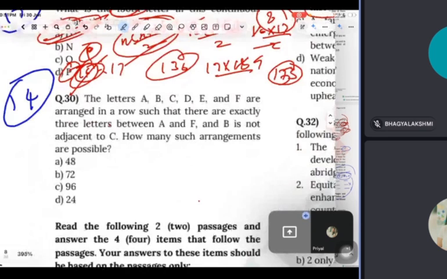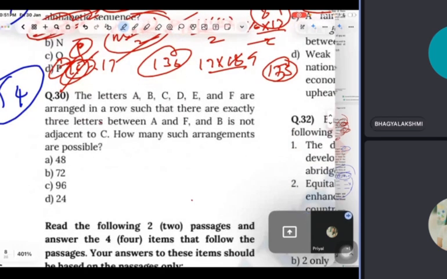Now read this question. The letters A, B, C, D, E, and F are arranged in a row such that there are exactly 3 letters between A and F. B is not adjacent to C. How many such arrangements are there? Beautiful question, guys. Beautiful question.